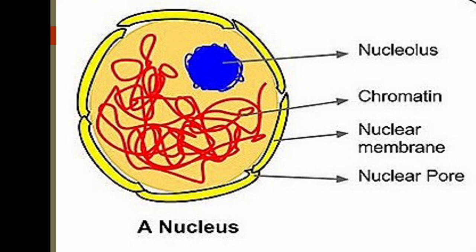Next, the nuclear membrane. Here we see the outermost layer. The nucleus is separated from the cytoplasm by a membrane that we call the nuclear membrane. It is a double-layered membrane, lipoprotein in nature, and it contains many pores that we call nuclear pores.